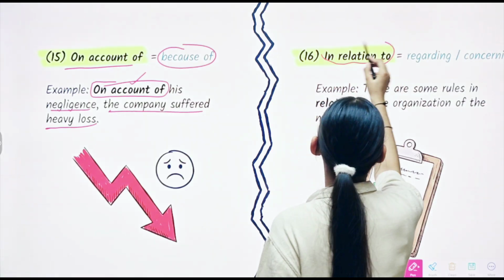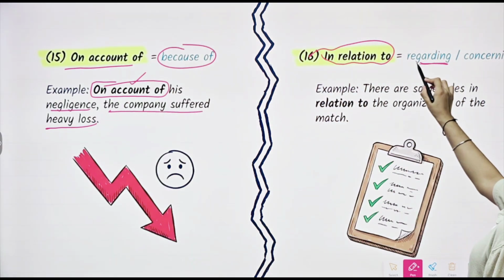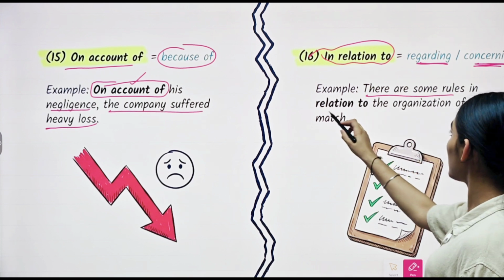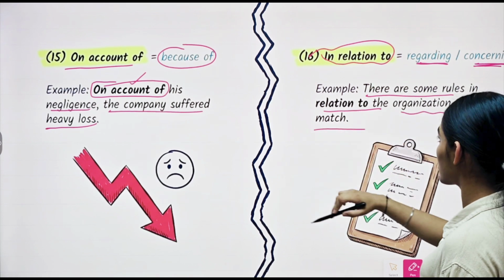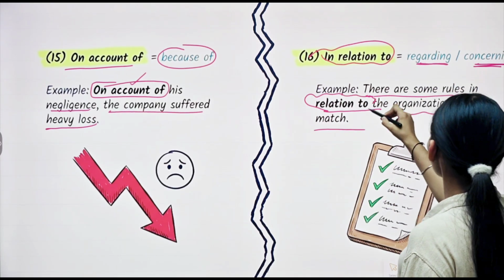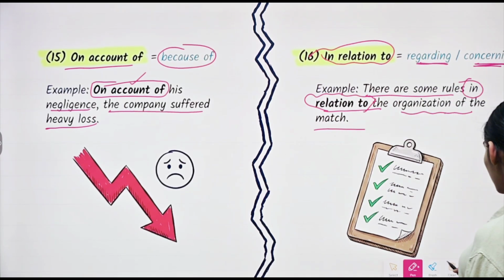Alright, then we have "in relation to." In relation to means regarding or concerning. For example, there are some rules in relation to the organization of the match. Alright, regarding the organization, there are some rules. For that we have used in relation to.